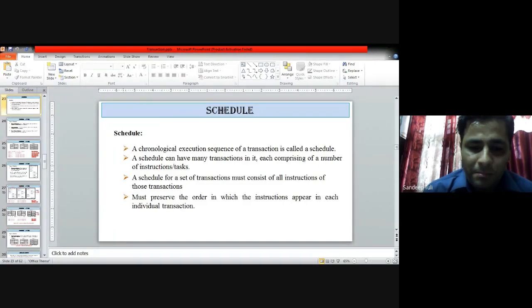The main feature of the schedule is that we are trying to execute multiple transactions concurrently. That concurrent execution is where we actually require the schedules. So it's a chronological execution or sequence of some transactions.